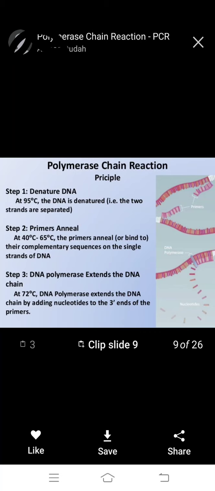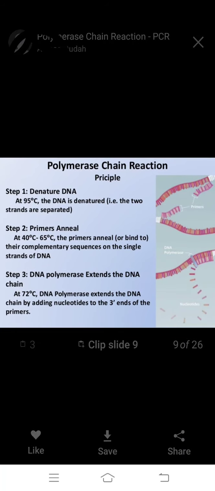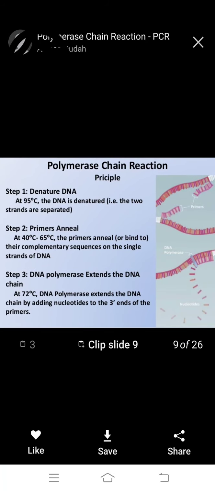Polymerase chain reaction principle. Step 1, denaturation of DNA at 95 degrees centigrade. The DNA is denatured and the two strands are separated. Okay, we observe this slide diagram. First, denaturation of DNA at 95 degrees centigrade; the DNA is denatured and the strands are separated.